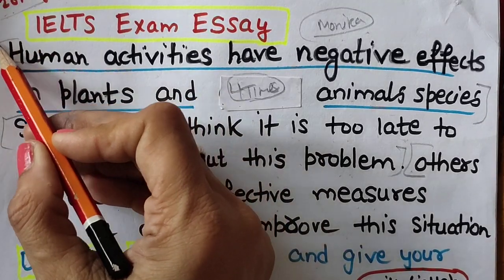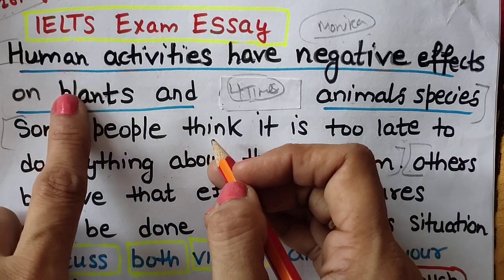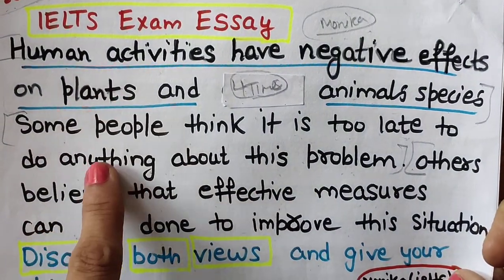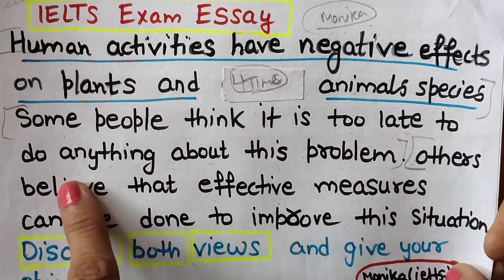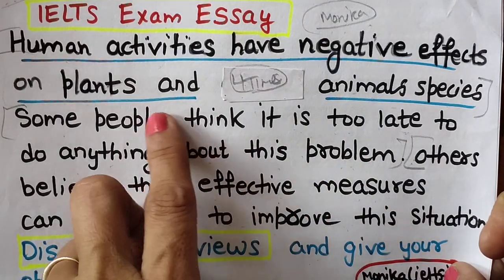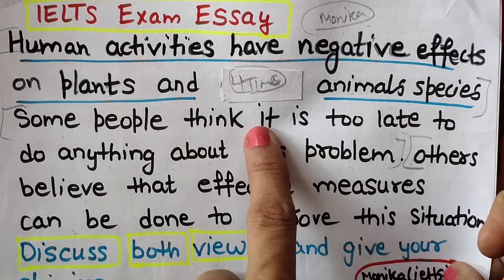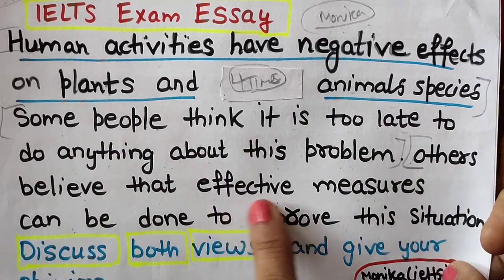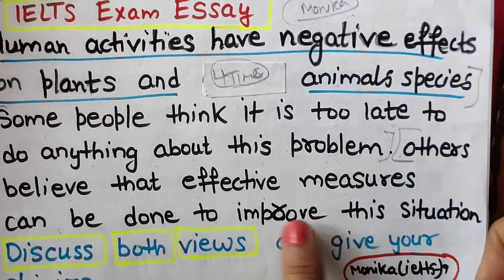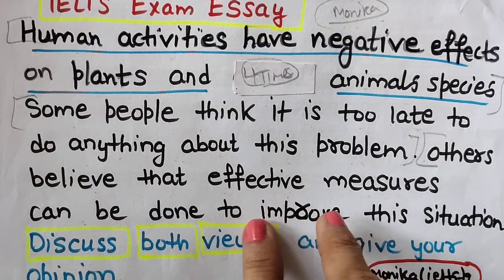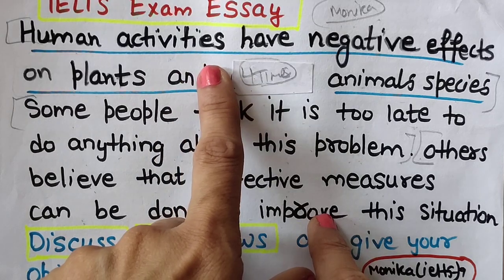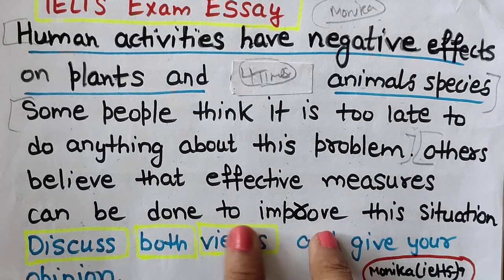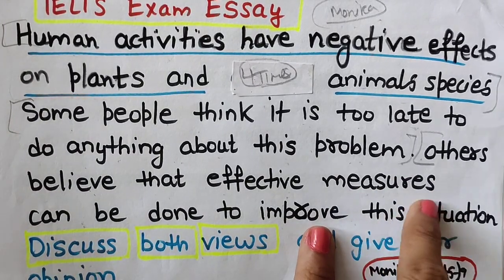Now this is the common general statement, and you can say this is the problem, the situation they have given for you. And for this situation, some people are saying that it is too late to do anything about this problem. Now one pessimist person, they are saying it is too late to do anything. Now others believe that effective measures can be done to improve this situation. It means they are pessimist persons, or because we are going to talk about environment relating to plants and animals, definitely environment lovers are those who are saying something we can do to improve this situation.